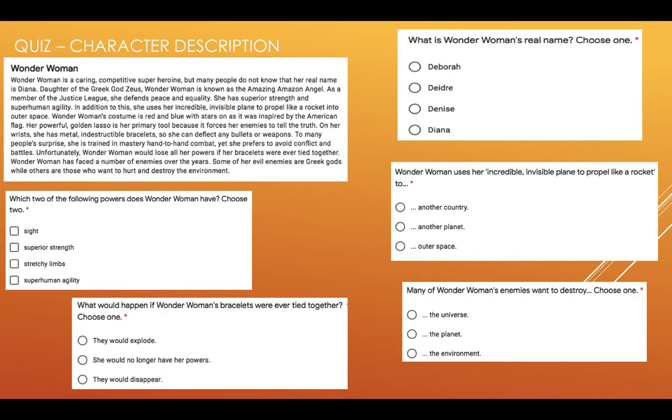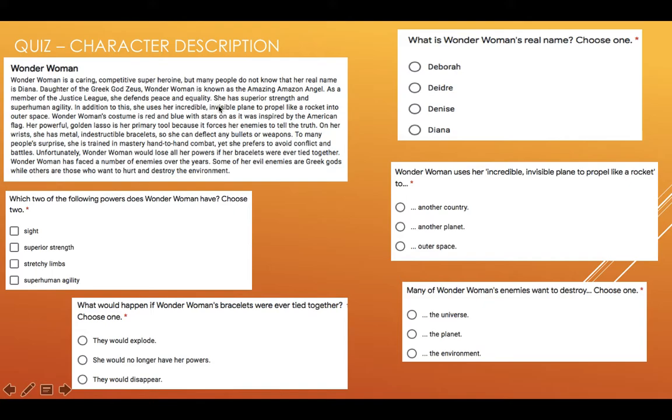Okay, I'm going to count to 5 and we're going to mark the work that you have done so far. So number 1, Wonder Woman's real name, Diana. Number 2, which of the following powers does Wonder Woman have? Superior strength and superior agility. You would have been able to see those in the text.